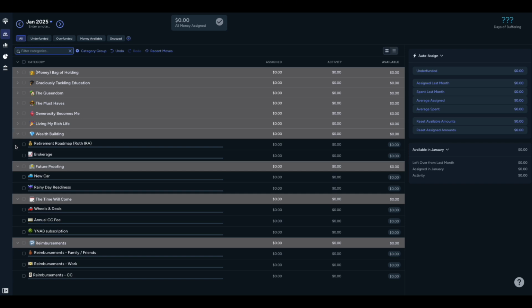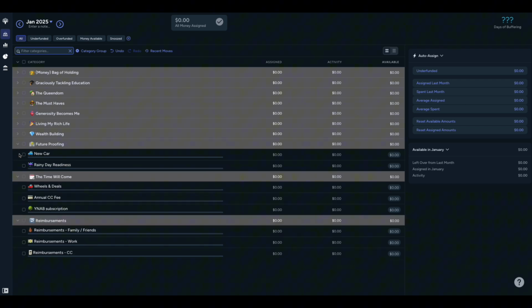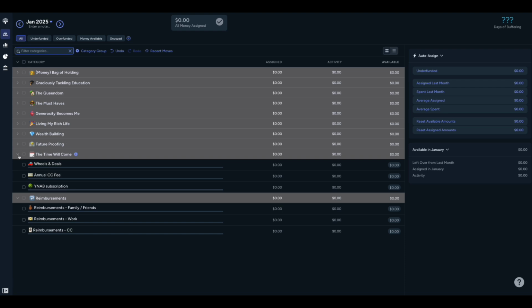Then we got wealth building, which is retirement. So this is outside of my regular retirement accounts. And then also brokerage. And then I do budget for money towards a new car and my long-term emergency fund. It's slightly different maybe than other people do it, but for me, it's really important to make sure that I'm hitting certain goals. So it's just easier that way.